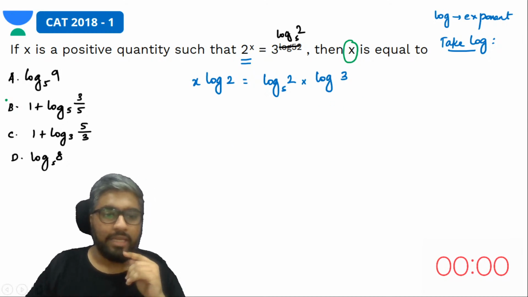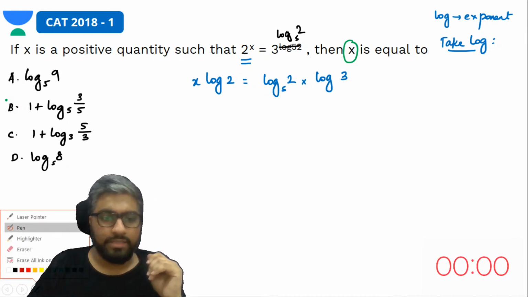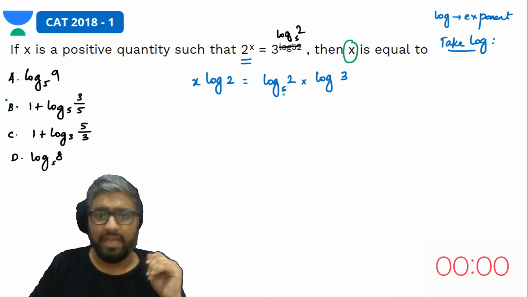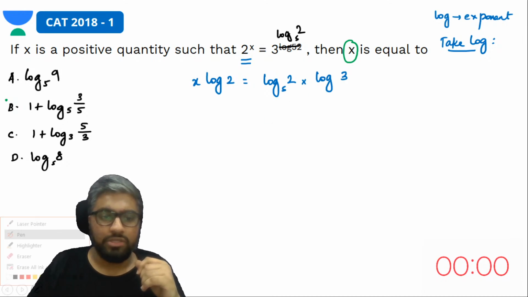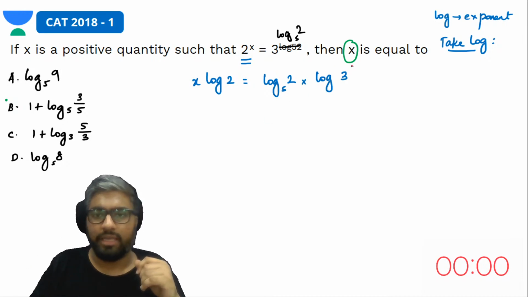Now let's look at this. यहाँ पे base 5 is definite. Here we don't have a base, and we don't want to multiply 2 logs. Yes, 2 log को multiply नहीं करना. तो क्या करोगे? You will try to remove this log. Yes, ये वाला log को remove करना है. Yes, you'll have to ensure that this log gets eliminated. This वाला part gets eliminated. How will you eliminate this? By considering this as log 3 to the base 3.